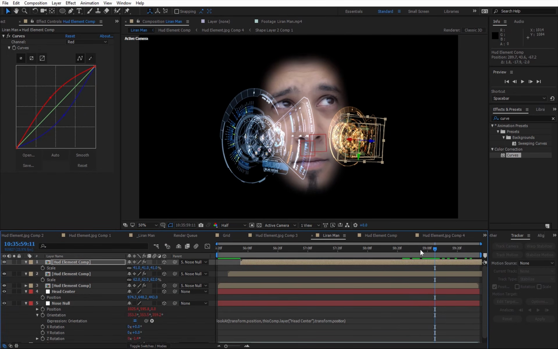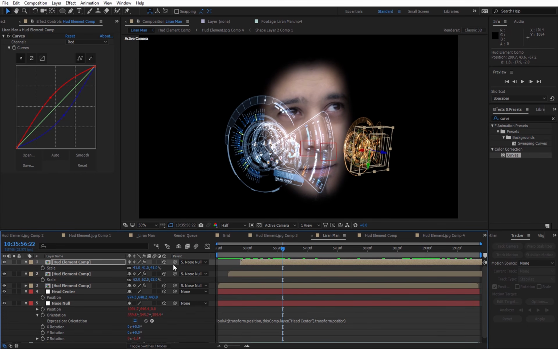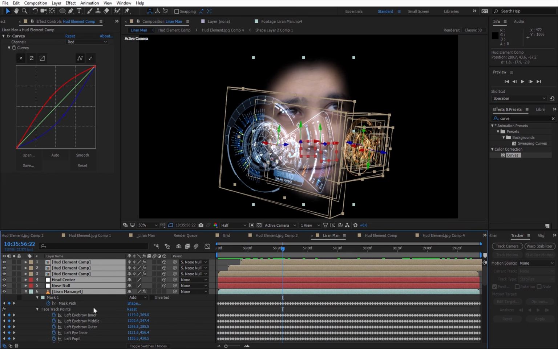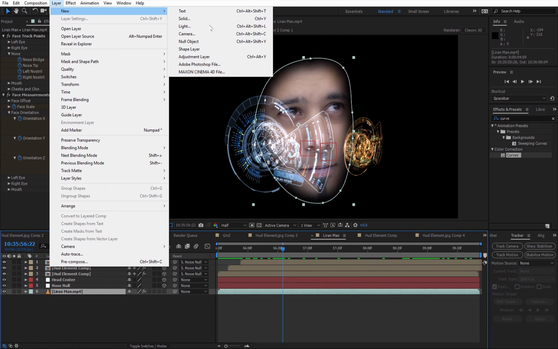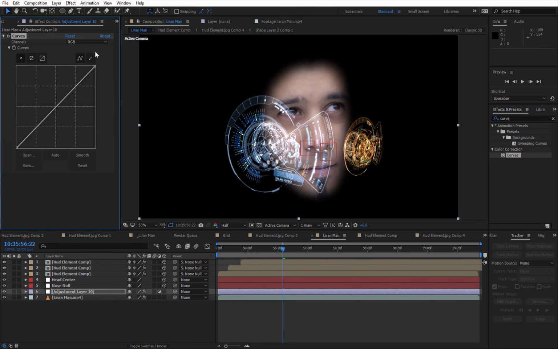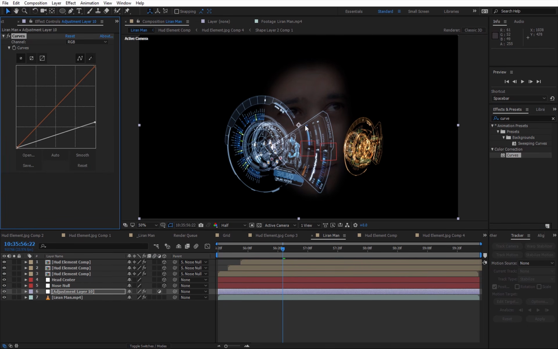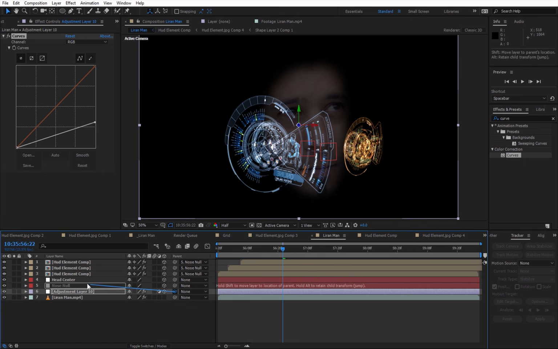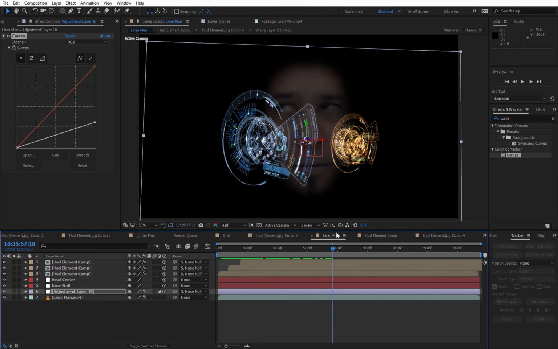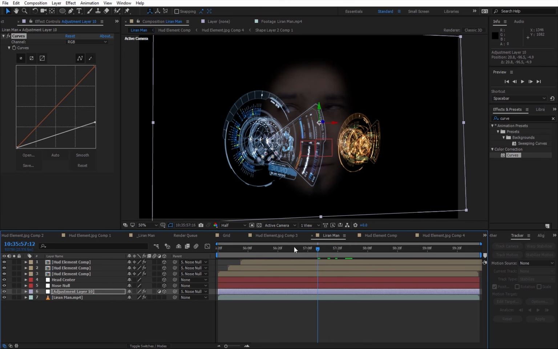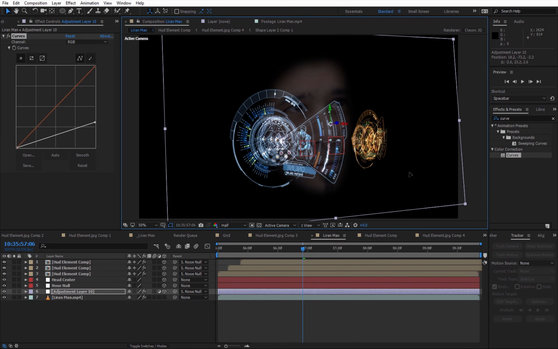Yeah, okay. So next thing I want to do is to color correct the face, my face. So I'm going to create a new adjustment layer, and I'm going to take the curves effect, and I'm going to take the brightness down on everything, but I want to exclude my eyes. So first I'm going to turn the adjustment layer to a 3D layer. I'm going to parent it to the nose null while the shift is pressed, and now I have this adjustment layer that's moving in a 3D manner as my face, which is pretty awesome.